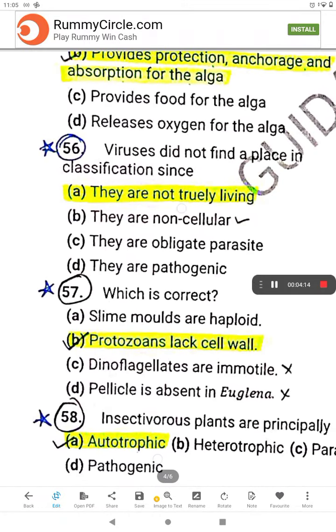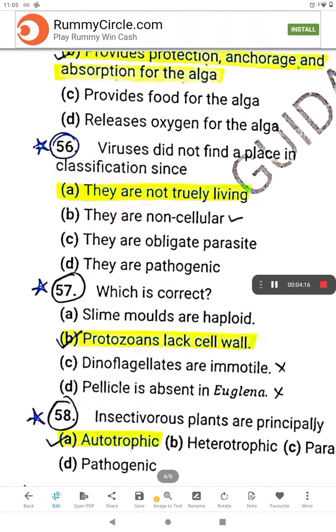56. Viruses did not find a place in classification since... A option is the right answer: they are not truly living. Why A is correct and why B is not correct? I had attempted B as the correct option, but actually the correct answer is A option. Now why is B not the right answer? See, B option is saying that they are non-cellular. It is appropriate, but 80%. Now this line of the question is directly picked up from the NCERT line.